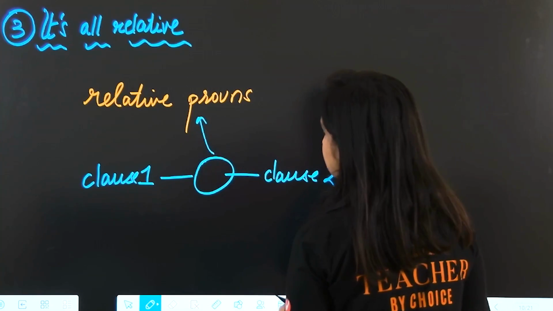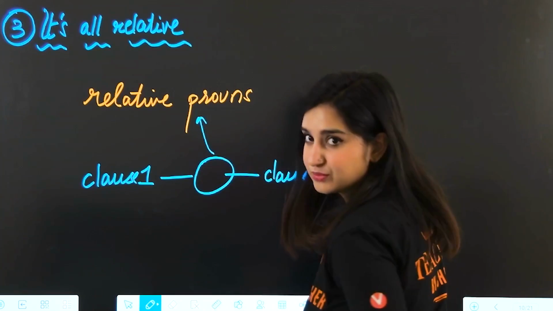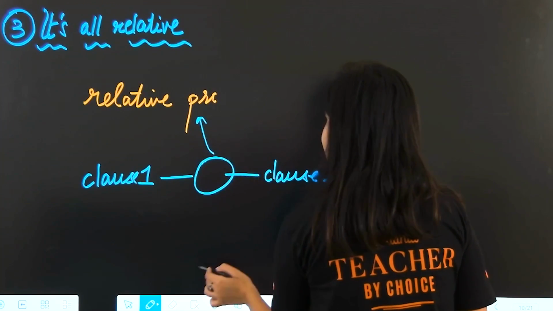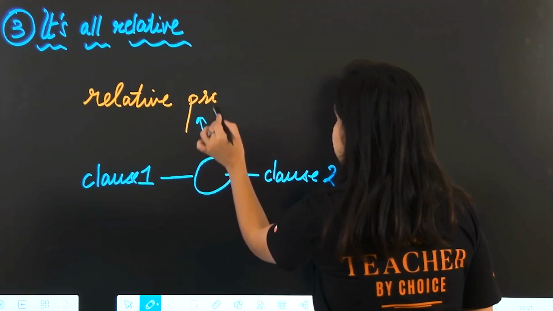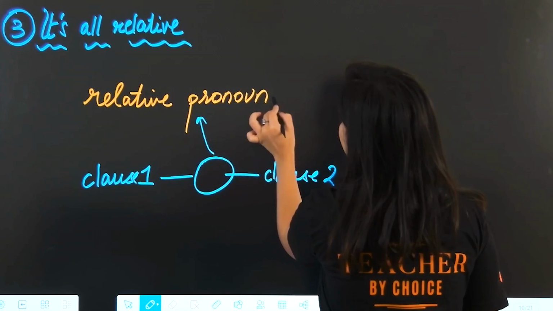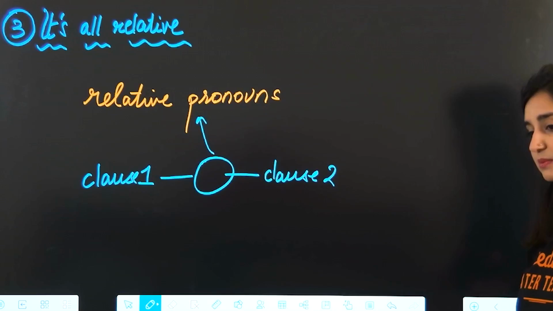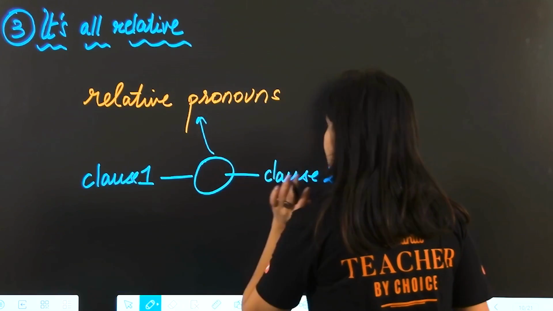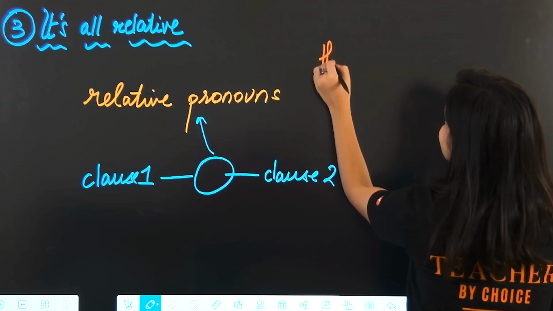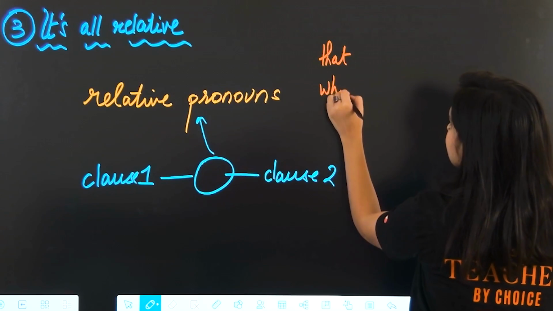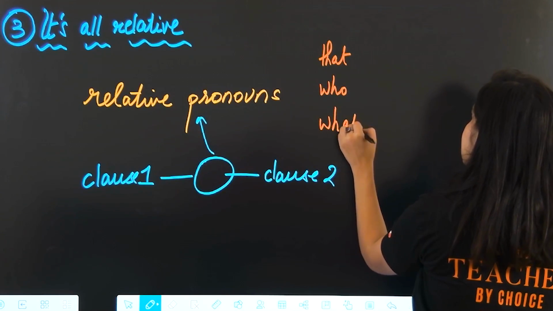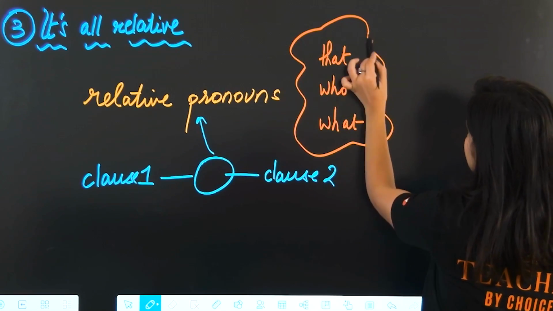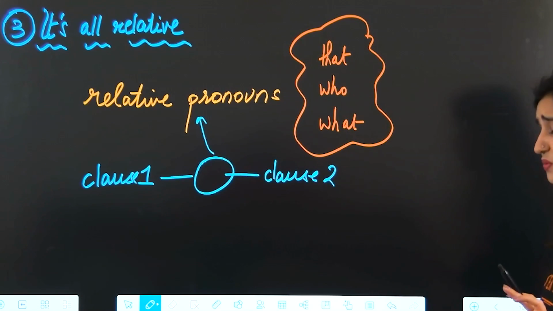With these relative pronouns. What do we do? We put these relative pronouns in the middle. The three pronouns that we need to pay attention to are that, who, and what. Okay? And we need to know when to use which.